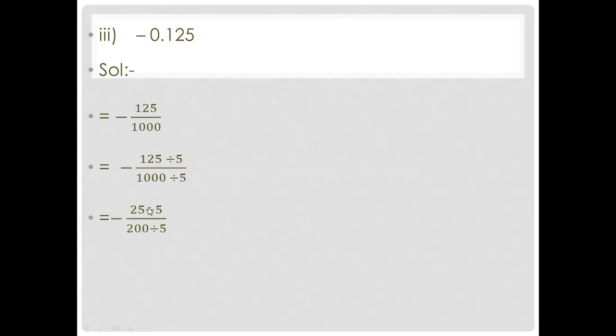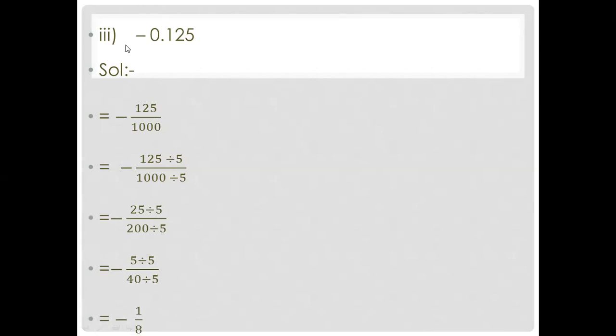Now again, at the end here you have 5, here you have 0. So both are divisible by 5. So 5 fives are 25, and 5 fours are 20, and 0. So it means 5 over 40 you will get. 5 over 40. The negative sign we copy as it is, no change. Again, this 5 and 40 both are divisible by table 5. So 5 ones are 5 and 5 eights are 40. So minus 1 over 8 will come in the answer.